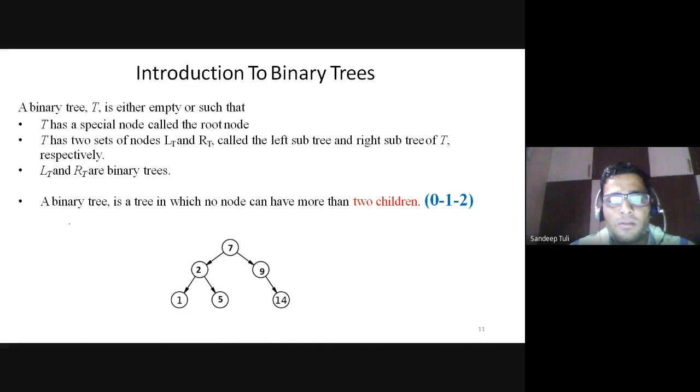Now coming on to the binary tree. So now this is what we need to study actually. The specific kind of tree that is binary, that we have to study, which is in our syllabus actually. So binary means, can anybody tell me what is binary? What does the term binary mean?